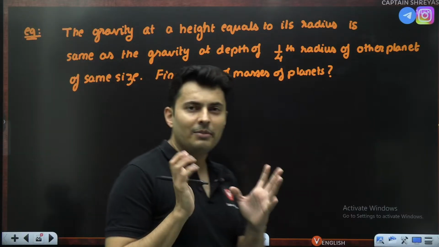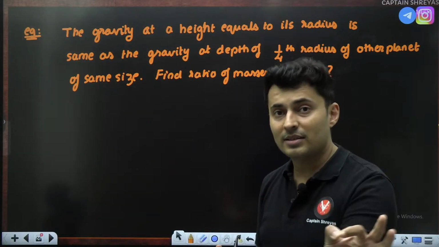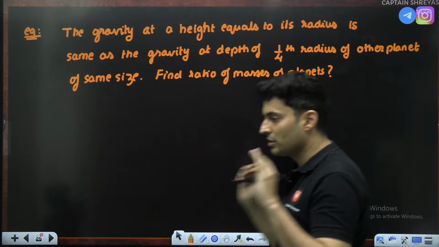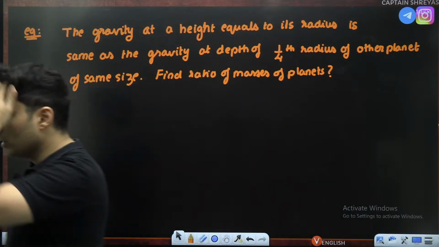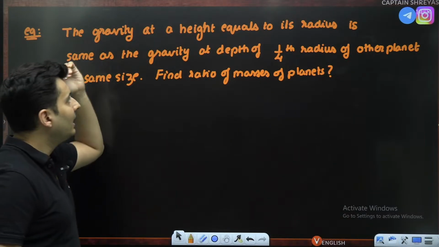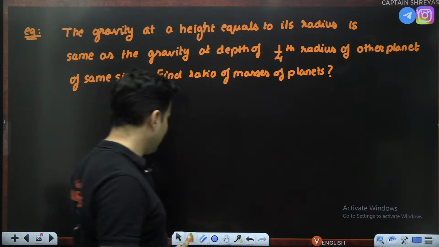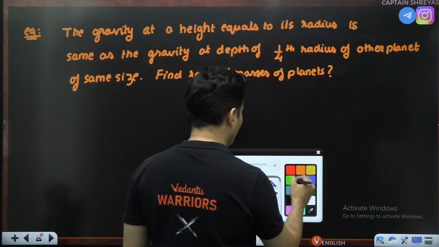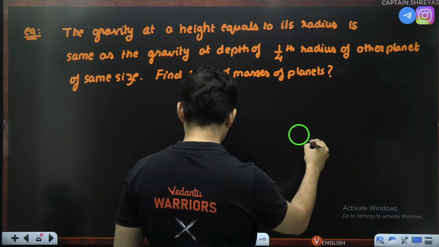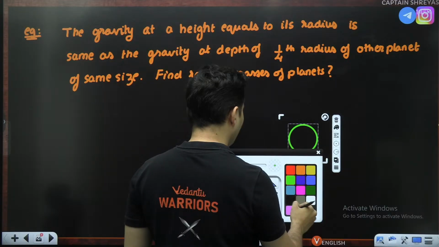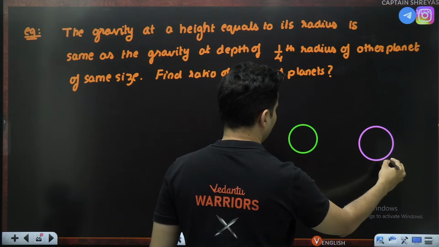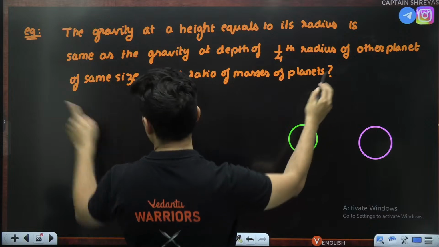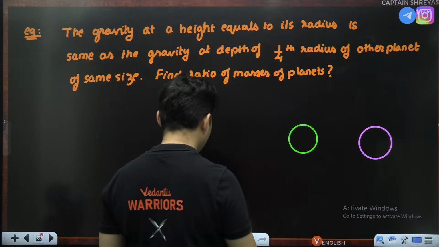Looks very tricky because you have to understand it. If you make a silly mistake in understanding, gone. The solution will be wrong. So let's carefully do the problem. There are two planets first of all. This is one planet maybe, and maybe this is another planet. Their sizes are the same. It is clearly given. Size is the same, means the radius is the same.